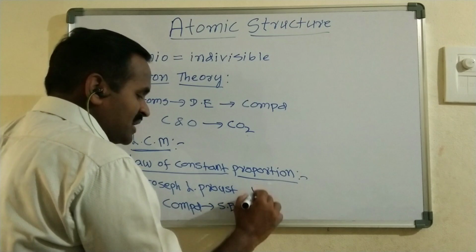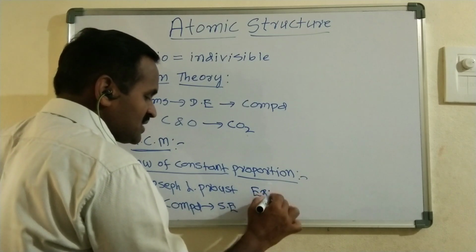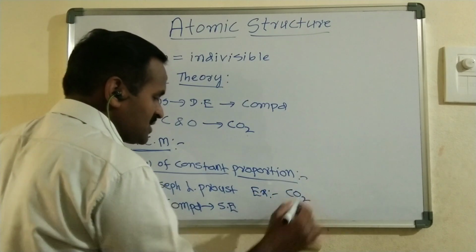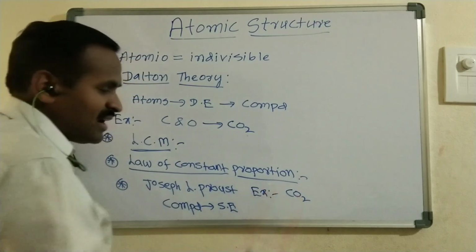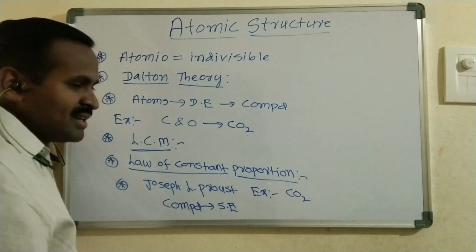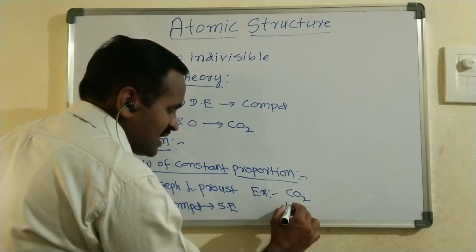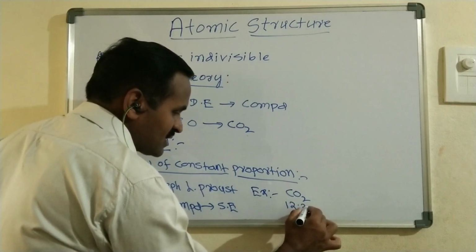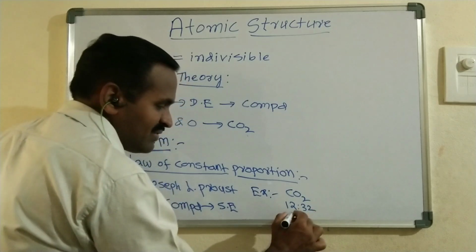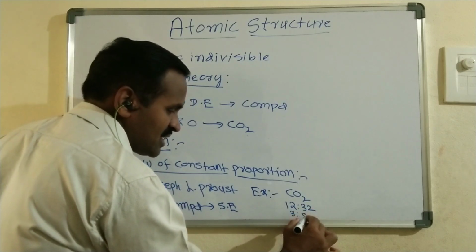I am taking one example to understand this. This is CO2 formation, and here the carbon and oxygen elements are combined by their atomic weight ratio. Carbon is 12 and oxygen is 32, so the simplest ratio is 3:8.